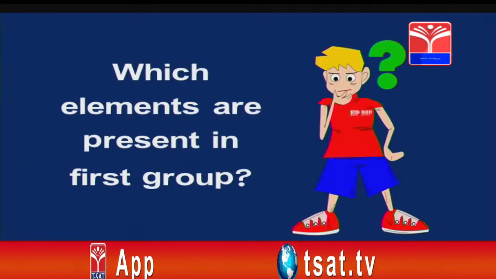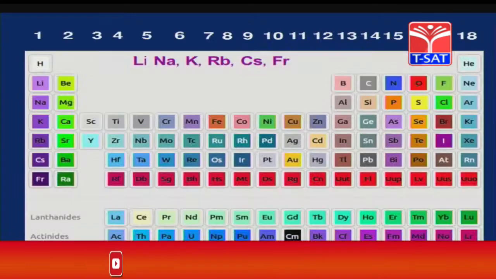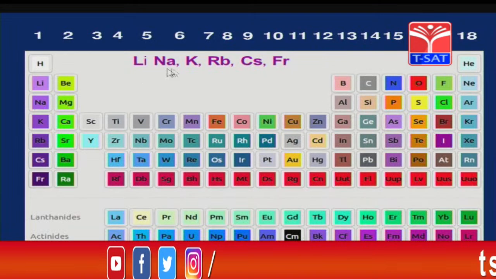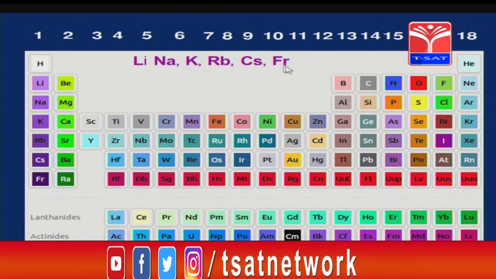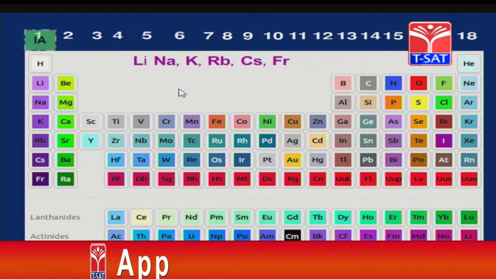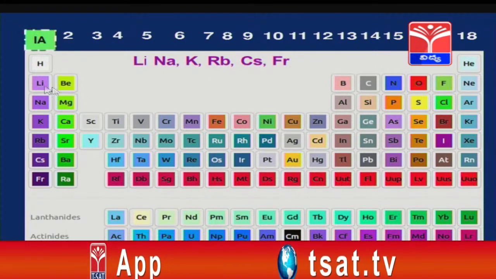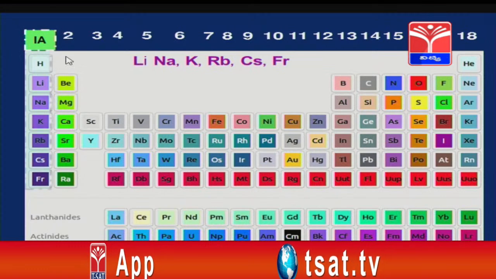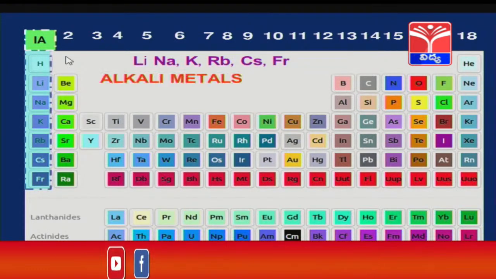Which elements are present in the first group? Now, look here children, what are the elements present in the first group? Lithium, sodium, potassium, rubidium, cesium and francium. Now, where is the first group? It is also called the 1A group. Here it is. Now, what are the elements? You can see from hydrogen to francium. These are called alkali metals.